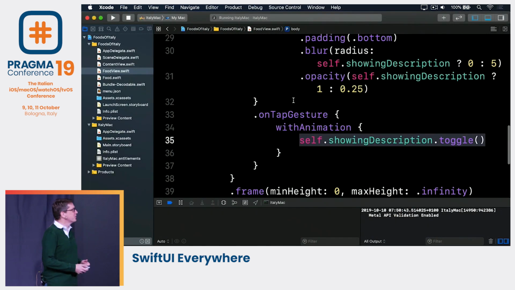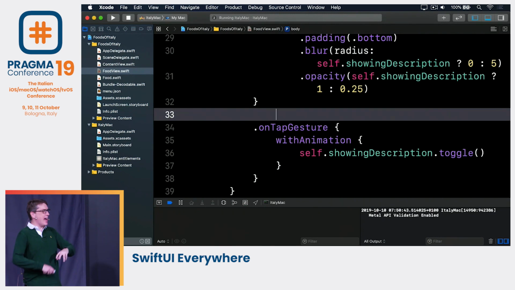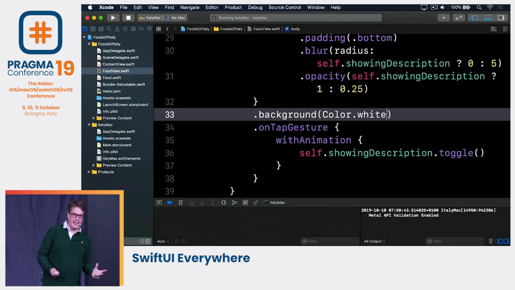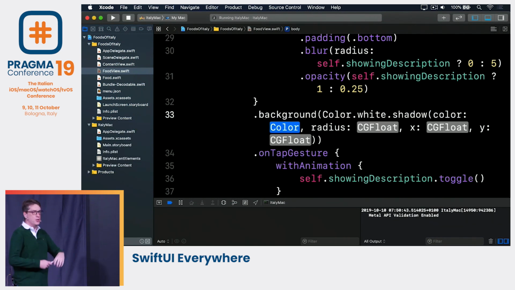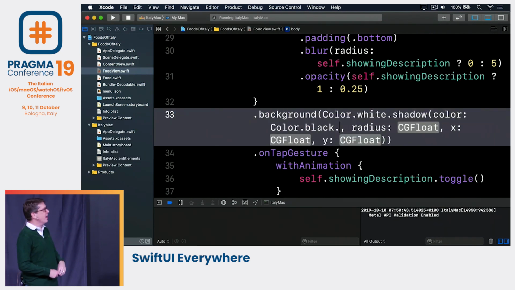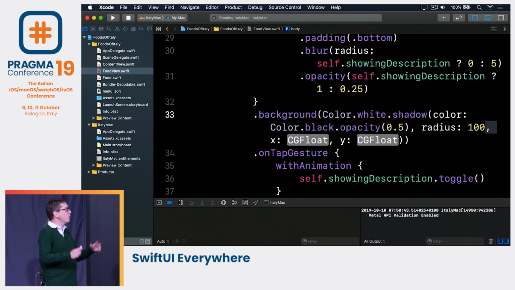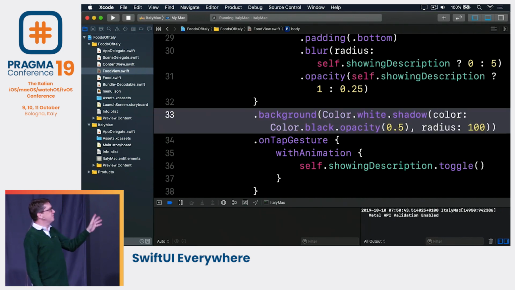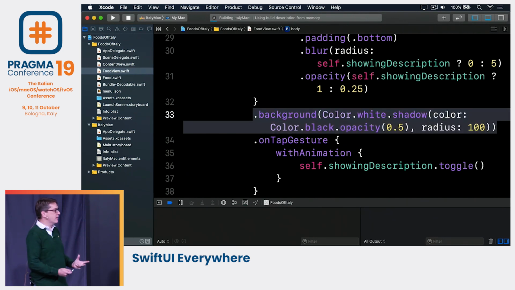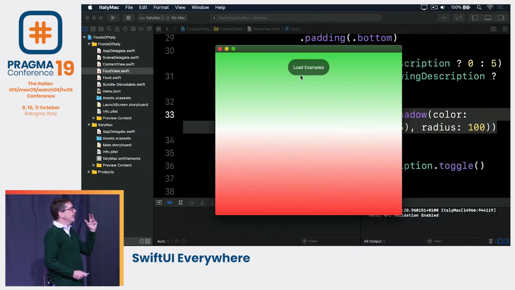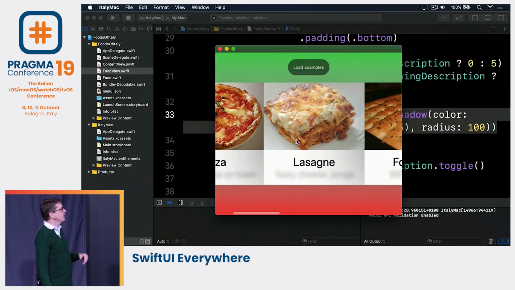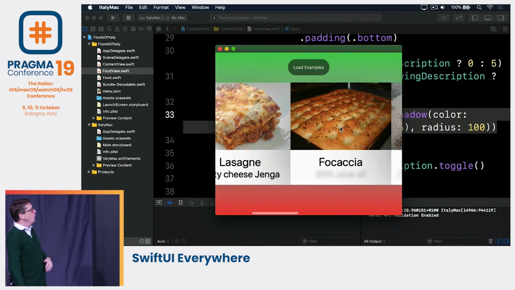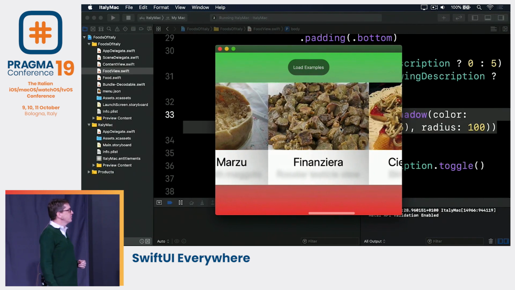So in our code, we can now say, actually, I want to add a nice background behind this. I'm going to use a white color, and I'm going to apply a shadow directly to that white color using a nice black shadow with a little bit of opacity. Let's do 50% opacity. The radius, I'll do 100 points. No X and no Y. It's fine as it is. And I'll draw a nice white background shape behind our views, so they're now easier to read. There we go. So there's pizza, lasagna, there's a nice shadow behind it now, so it looks really nice and clear on the screen. We can swipe across and admire the delicious food of Italy.